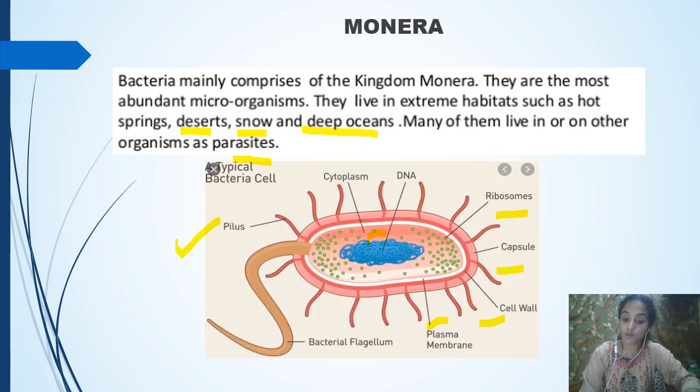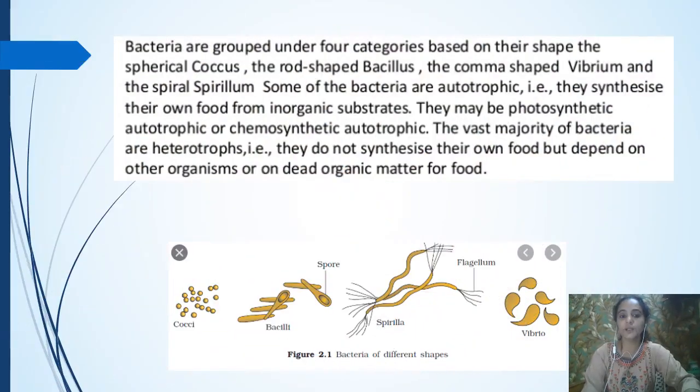Now, depending upon the shape, we are going to classify bacteria into Coccus, then Bacilli, then Spirilla, and then Vibrio bacteria. Can you identify the shape of these bacteria, why they have been called so? The Coccus bacteria, can you see what is the shape? This is spherical in shape. And what about the Bacillus? They are rod shaped.